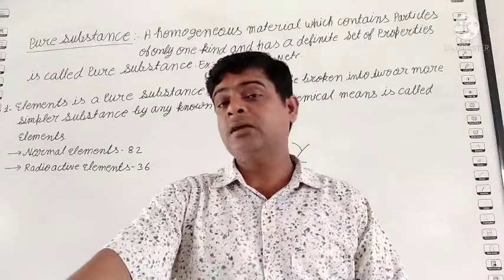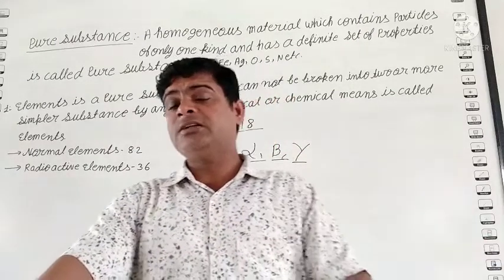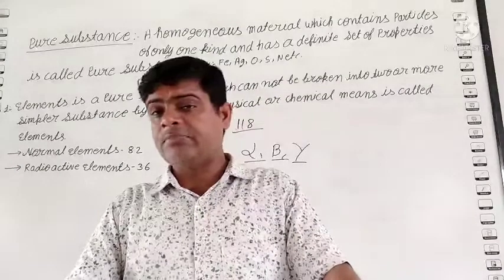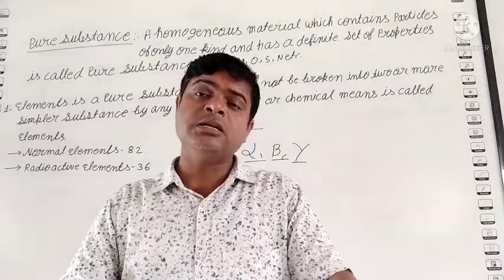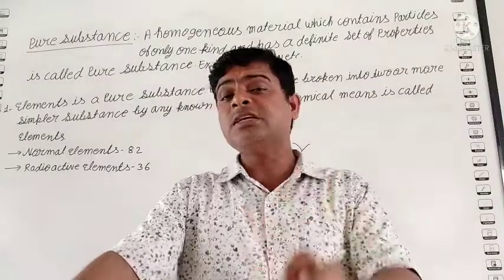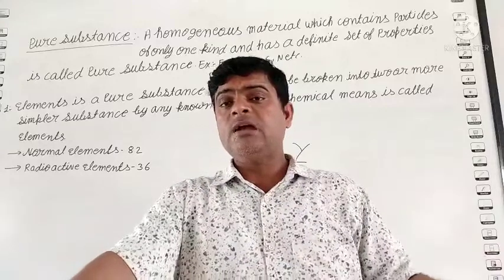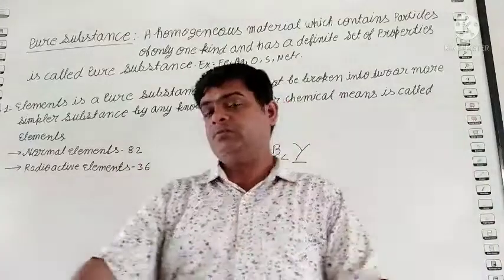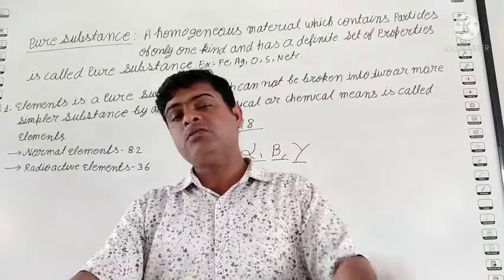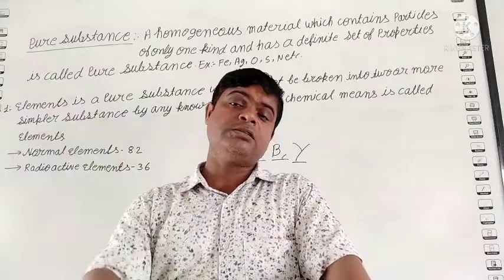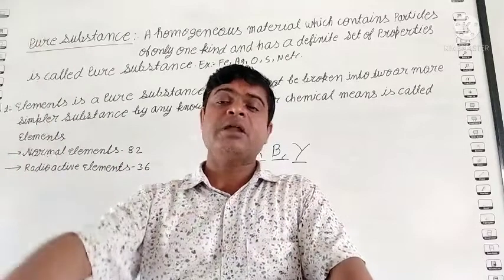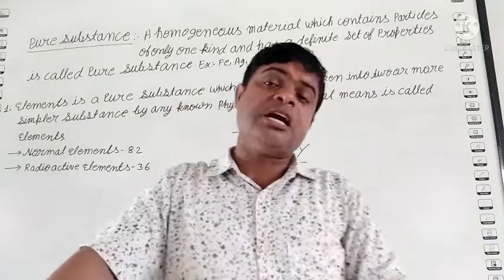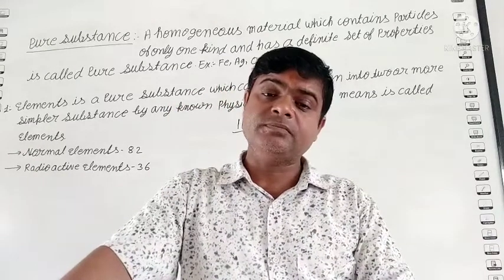In the last video we already discussed three types of change: physical change, chemical change and nuclear change. Remember, in a nuclear change the nucleus breaks, and when the nucleus breaks, it forms two or more new elements. So due to a nuclear reaction we are able to change the nucleus and properties, but by physical or chemical means it is not possible to break an element into simpler parts. Clear?